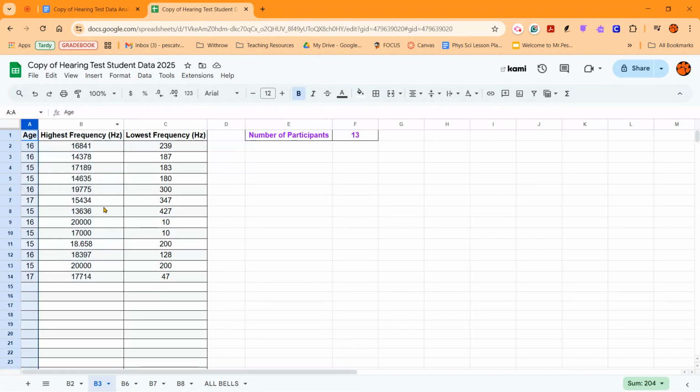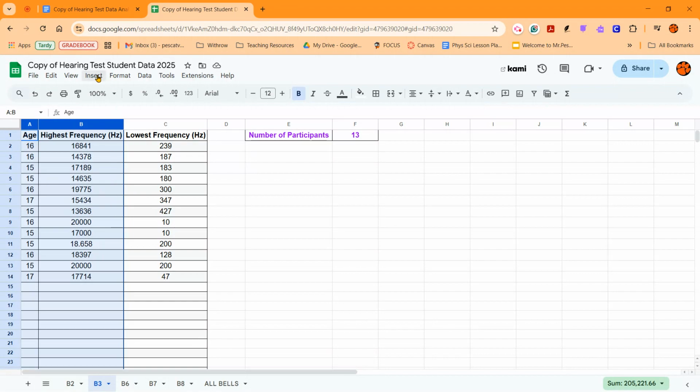So you're going to click on the age column so it highlights the whole thing. You're going to hold down shift, and then you're going to click on the B column. What that does is that highlights both columns at the same time, and that's what you want. Hold down shift, hit B, you should have both of these columns highlighted at the same time.